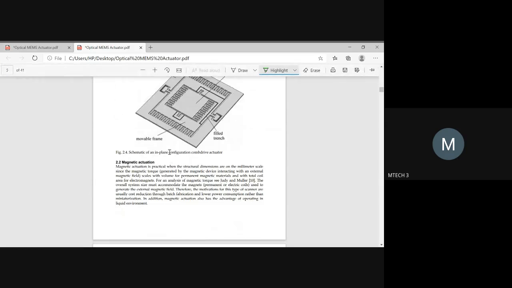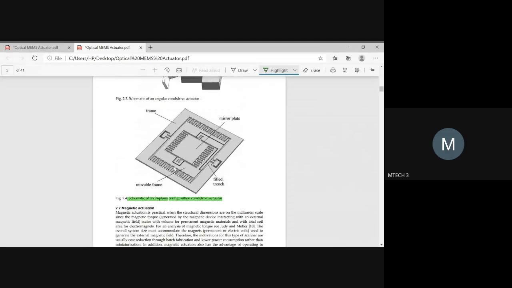You have a schematic of an in-plane configuration combo drive actuator. This is also a combo drive actuator wherein you have figured out different cantilever beams as per the requirement in a single chip. This is in-plane configuration, whereas an angular combo drive has angular inclinations, which you don't have here.